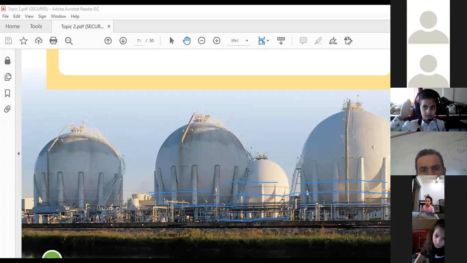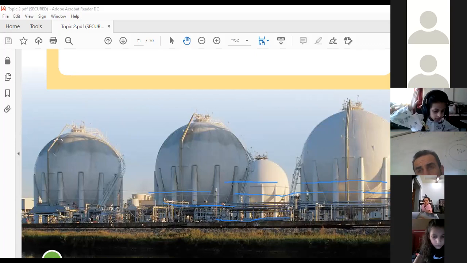Okay, Aus, yalla. Because of very high pressure. Since it's a gas, it is hard to store and transport it. So it is stored in containers, and these containers in general are spherical and under high pressure. Thank you, Aus.